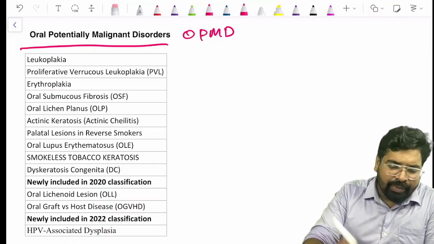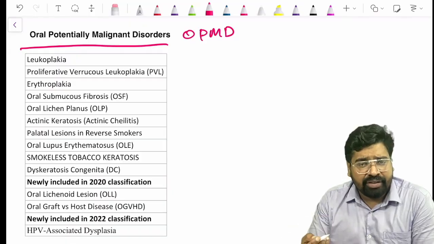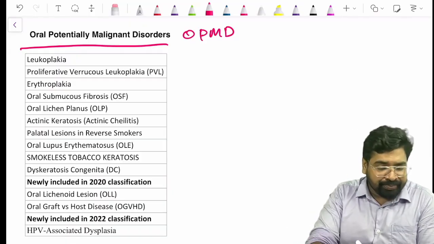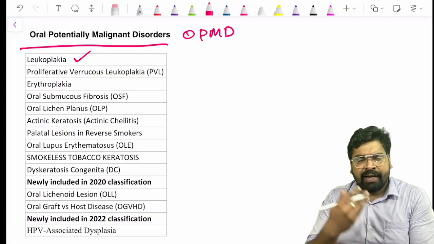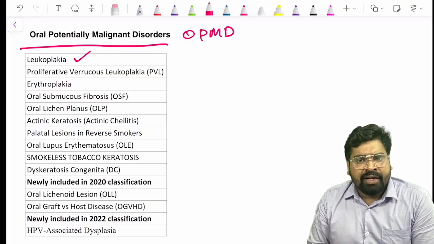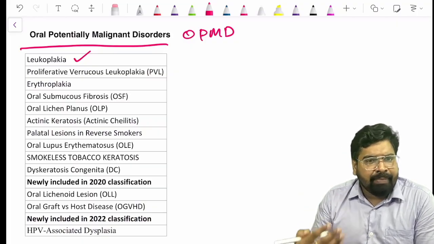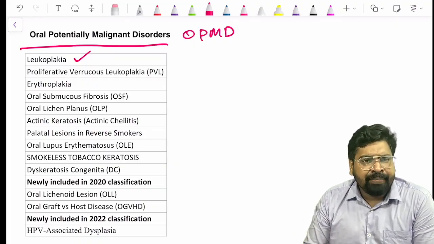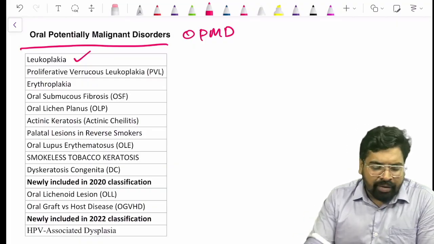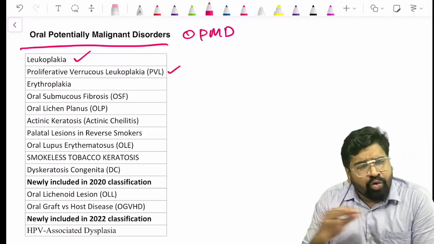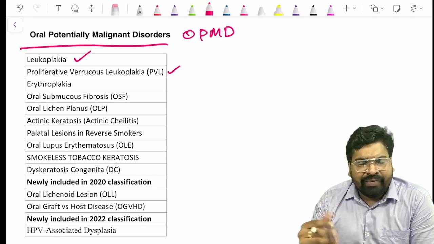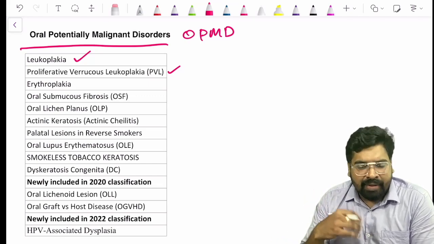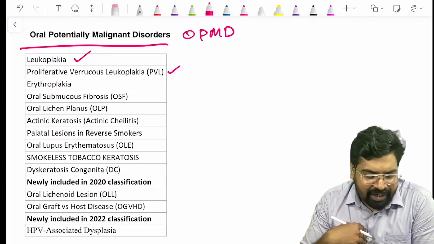There are so many potentially malignant disorders. You may have heard about leukoplakia. The first one is very familiar to you, right? Leukoplakia is a white lesion of your oral cavity, related to smoking, and it is a non-scrapable lesion, and all this you may have learned. There is another OPMD called proliferative verrucous leukoplakia. There are so many questions on leukoplakia and proliferative verrucous leukoplakia. We will discuss that, and you will see it in the question papers also when we work out the questions.